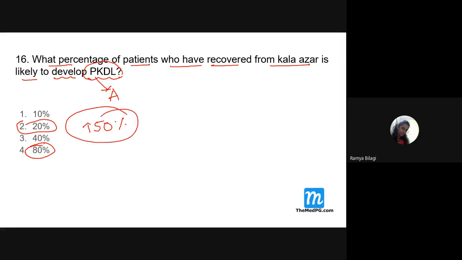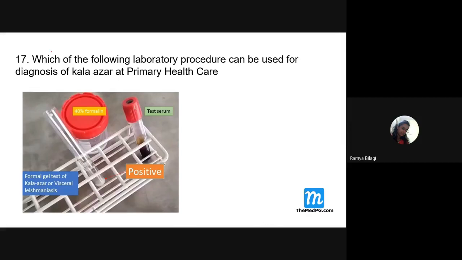Definitely option 4. Next. Which of the following laboratory procedures can be used for diagnosis of Kala Azar at primary health care, PHC? If a case came with all the symptoms, fever is there, what is the case definition, students? What is the case definition? In the beginning slides I showed you.